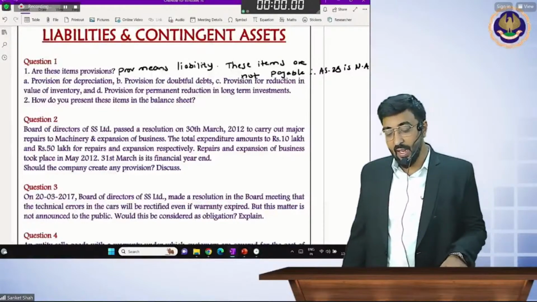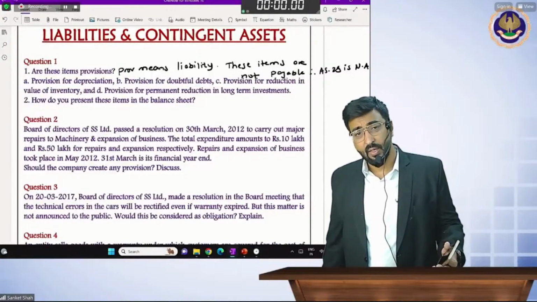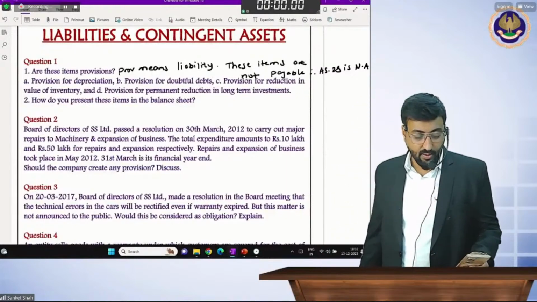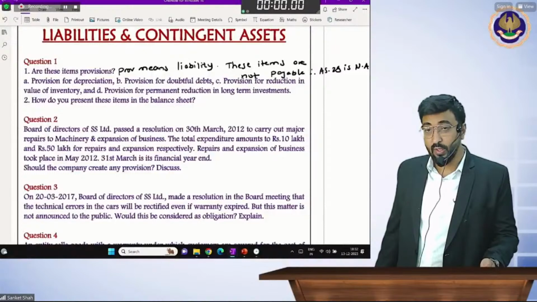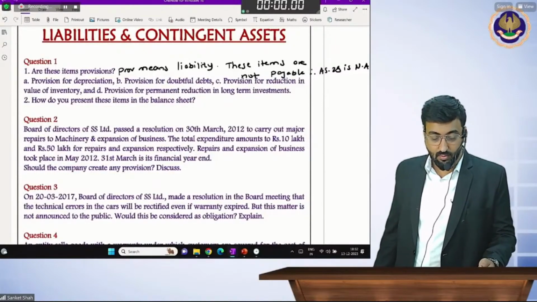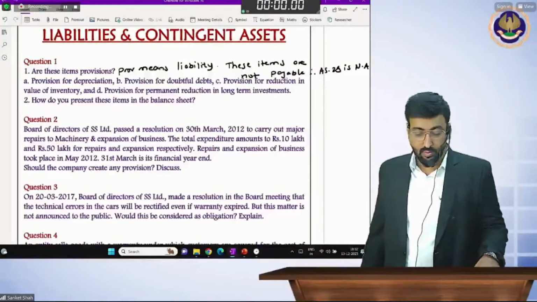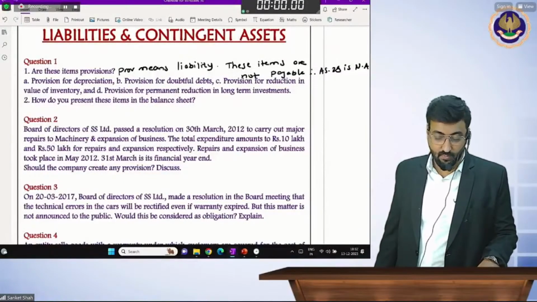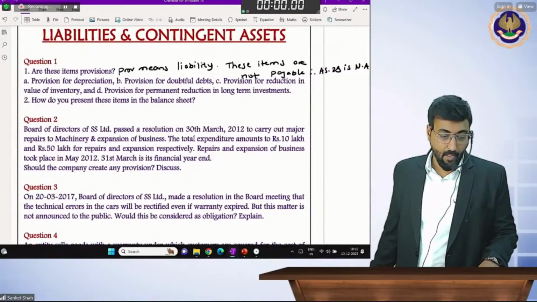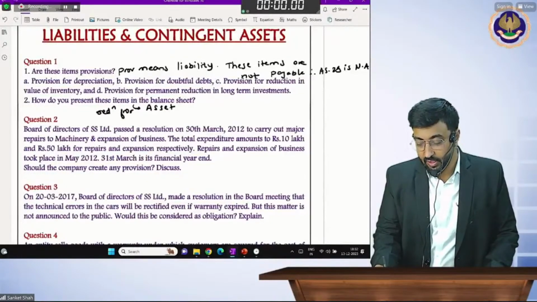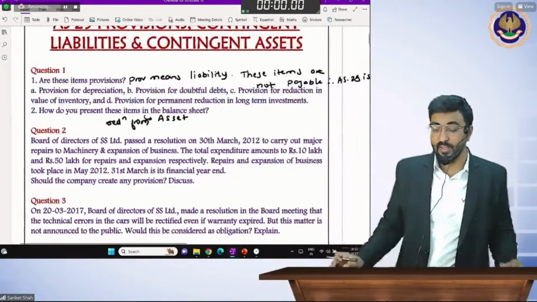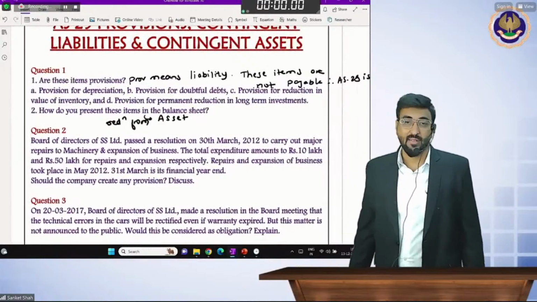There is no page number; these are my questions, so you won't find them in the study material. They are my own questions because I just want to increase your understanding level step by step. So this is not a provision. How are you going to record this? As a reduction from the asset. How are you going to present these items in the balance sheet? As a reduction from the asset.